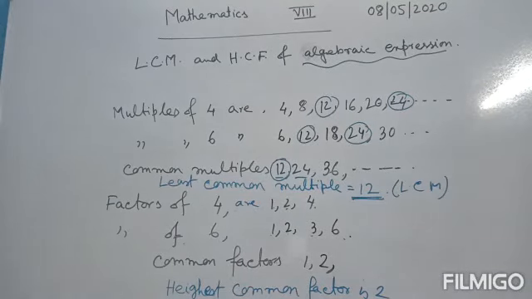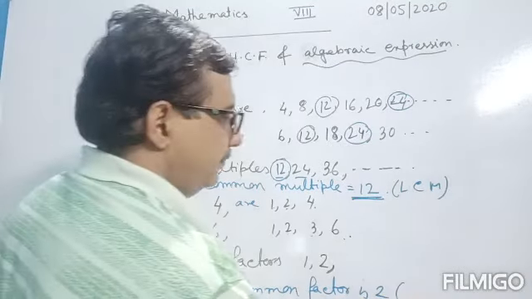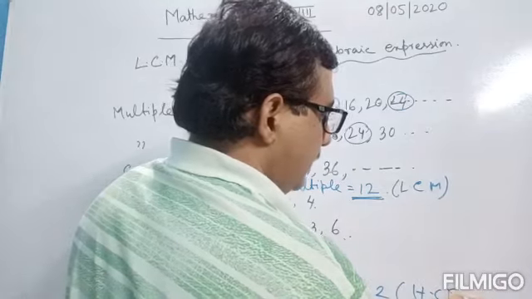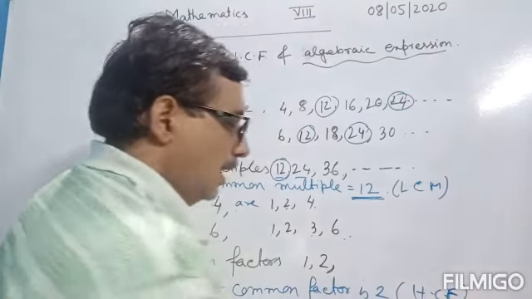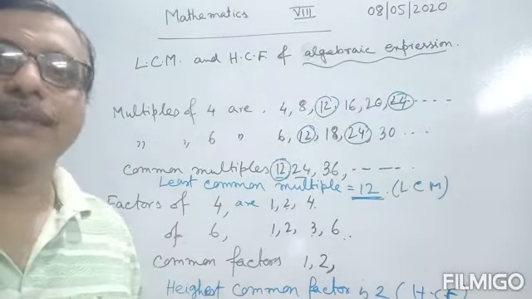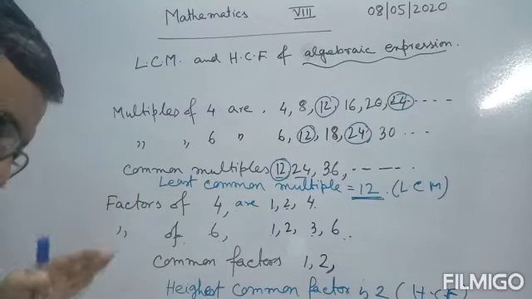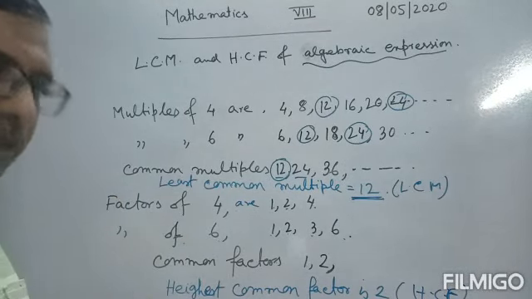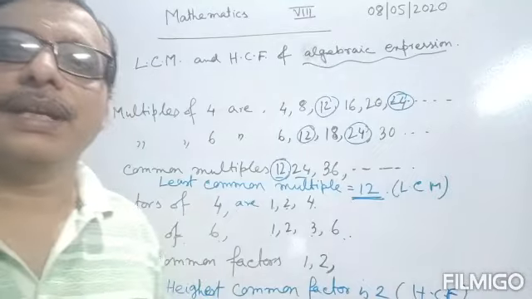So the highest common factor, that means HCF, the full form of HCF is highest common factor, of 6 and 4 is 2. So LCM and HCF in arithmetic are known to all of us. Today we discuss the HCF and LCM of algebraic expressions. First LCM and HCF of numbers, that means in arithmetic, then we go to algebraic expressions.